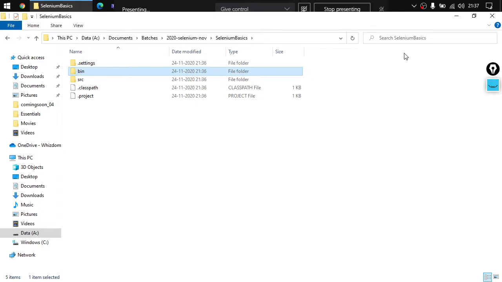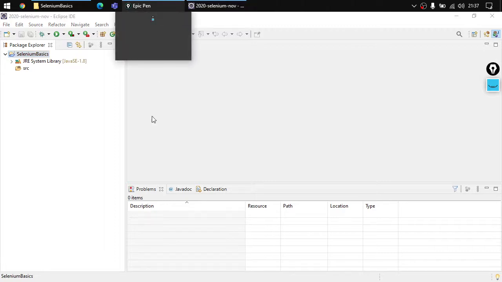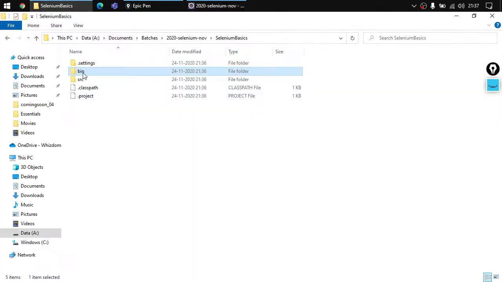But if we go back to Eclipse, you would notice that we actually see only the source folder. So why is there a bin folder? There is a logic behind it, and we will see that in a minute.